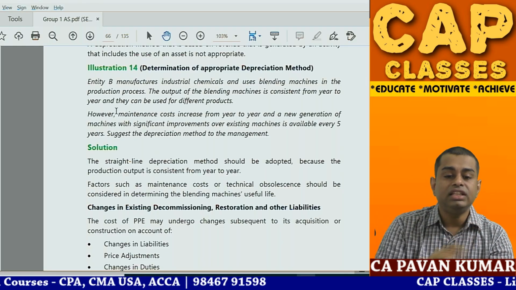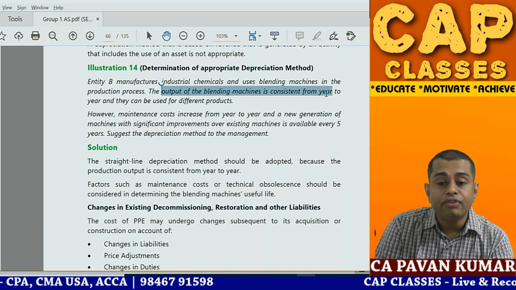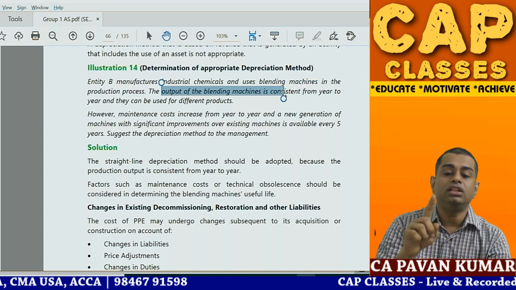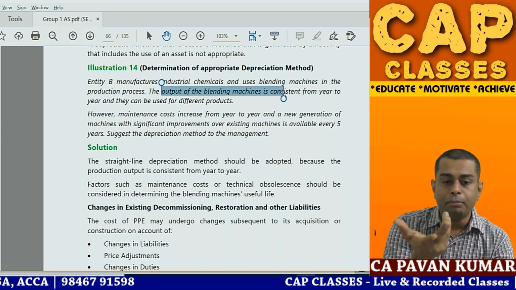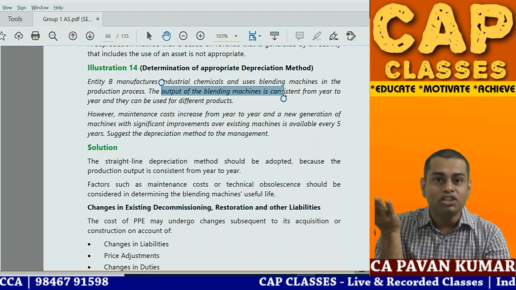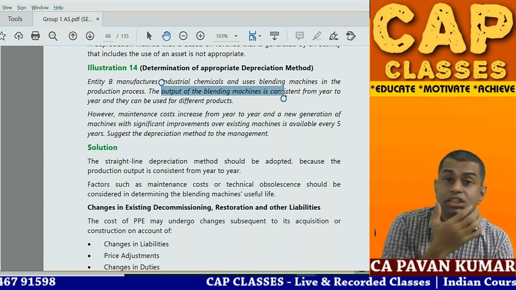In this question they said output will remain same from year to year. Based on this, you have to adopt straight line method. Even if you apply output method also, output is even, no, so it will become straight line only. So in this question, the company has to use straight line method.